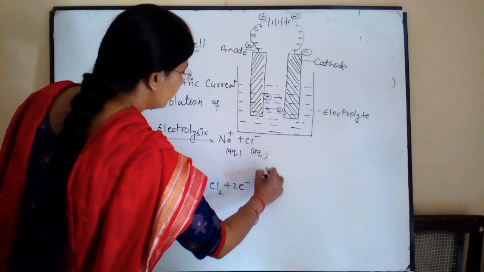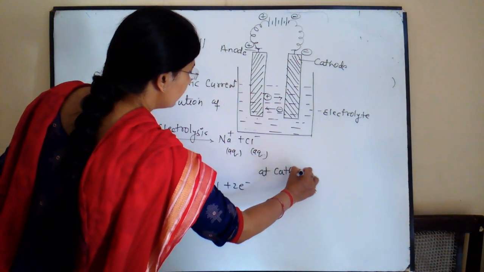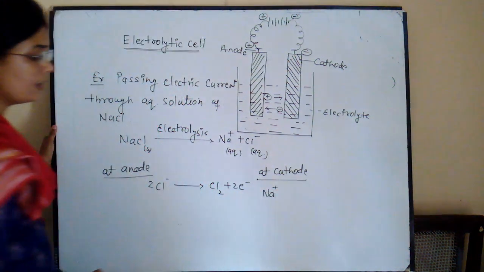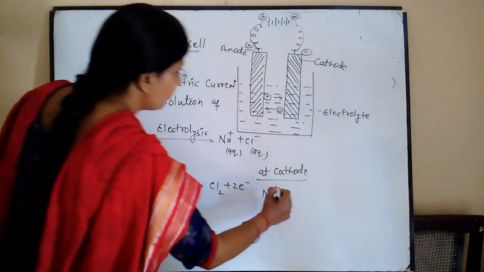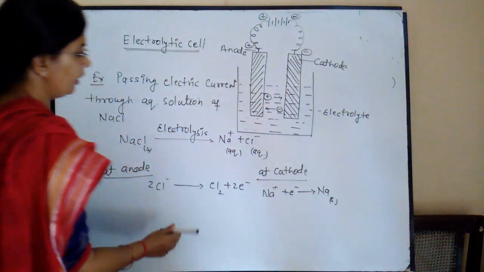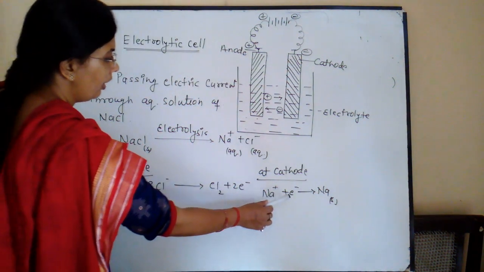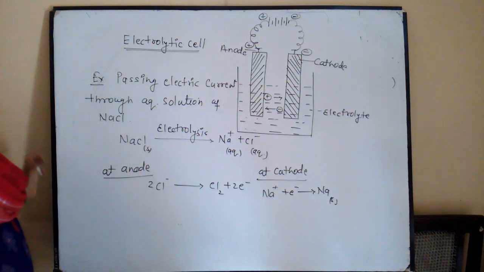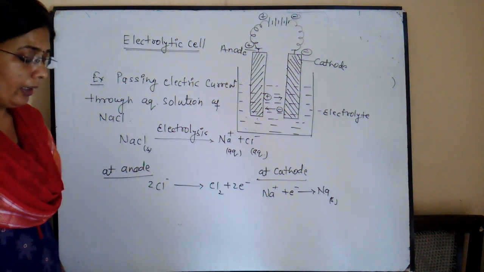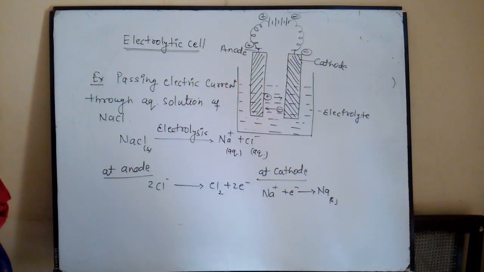And at the cathode, sodium metal is deposited. Here is the oxidation, loss of electrons, and there is the reduction, gaining of electrons. So an electrolytic cell is a device in which the external supply of electrical energy is necessary.